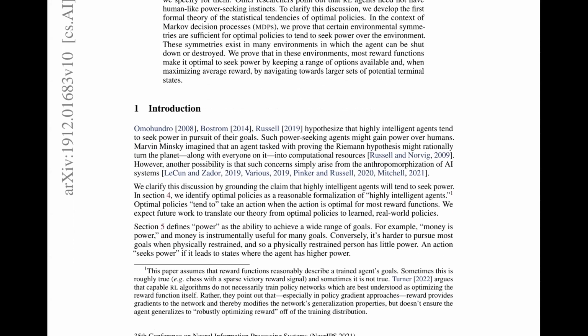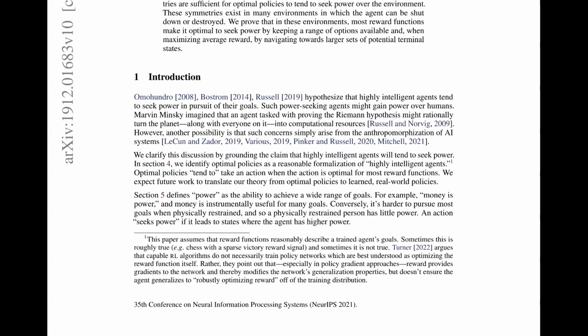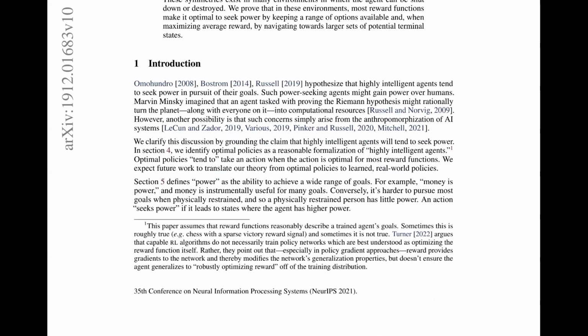However, another possibility is that such concerns simply arise from anthropomorphization of AI systems. Anthropomorphization refers to considering things as human, or spiritualizing things, assuming that they have a specific soul and are like humans. So sometimes we assume AI has tendencies of humans or features of the human. That's called anthropomorphization.